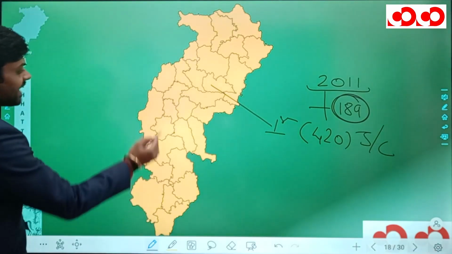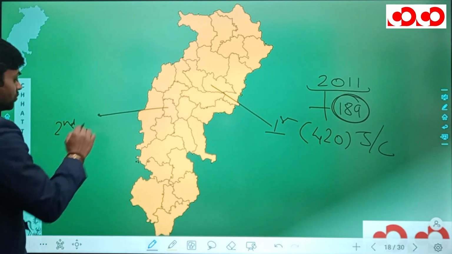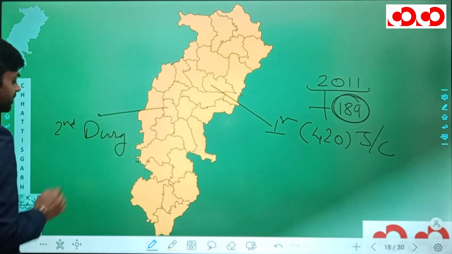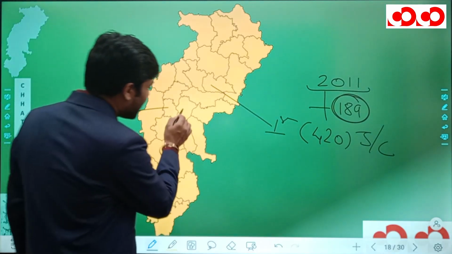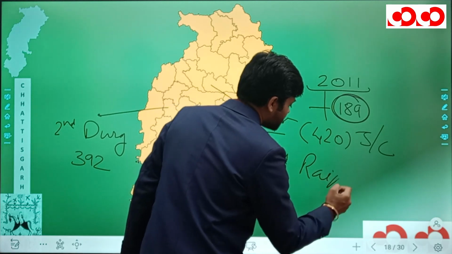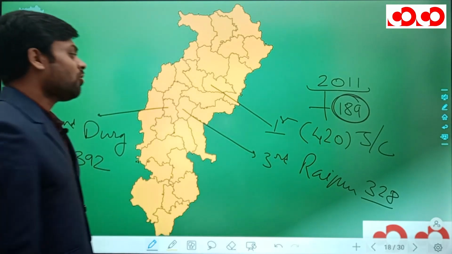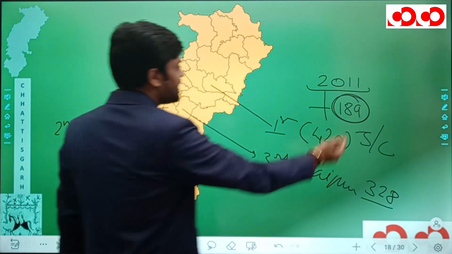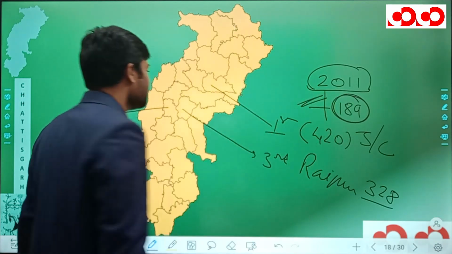Now, second rank is actually taken by the Durg district with 392, and third rank is actually taken by Raipur district with 328. So according to census 2011, population density of Chhattisgarh is 189.